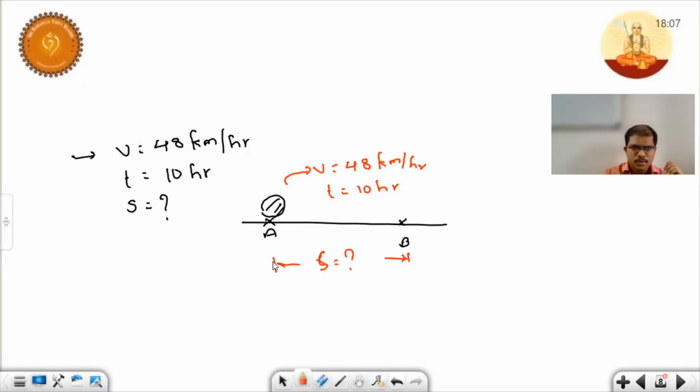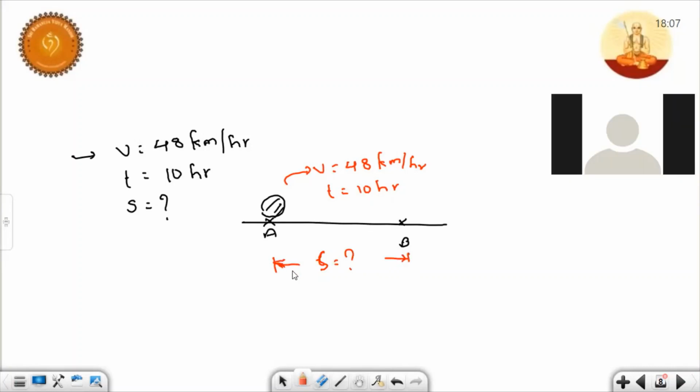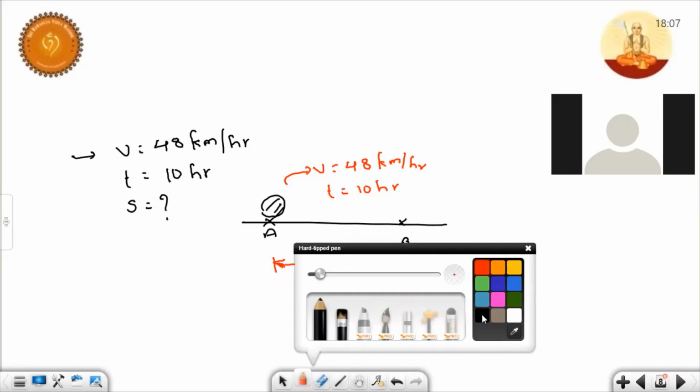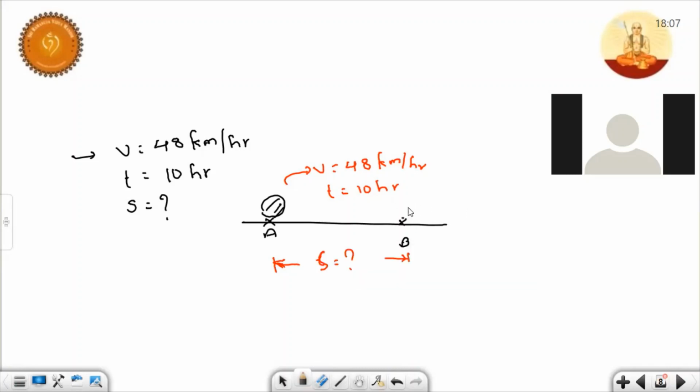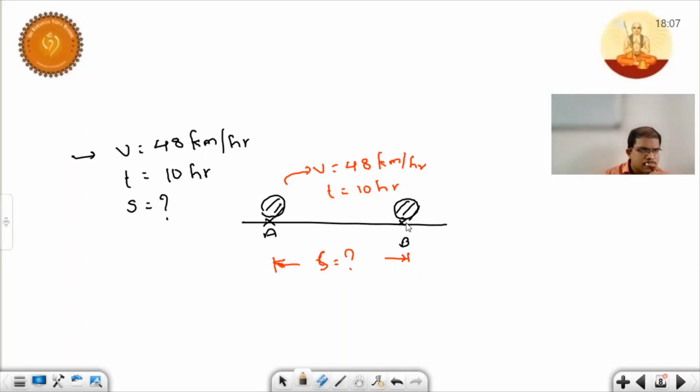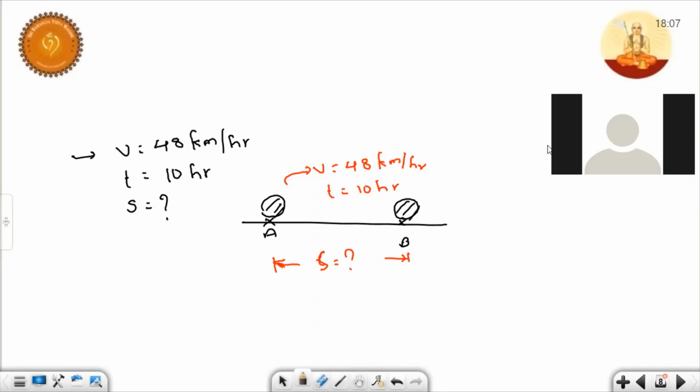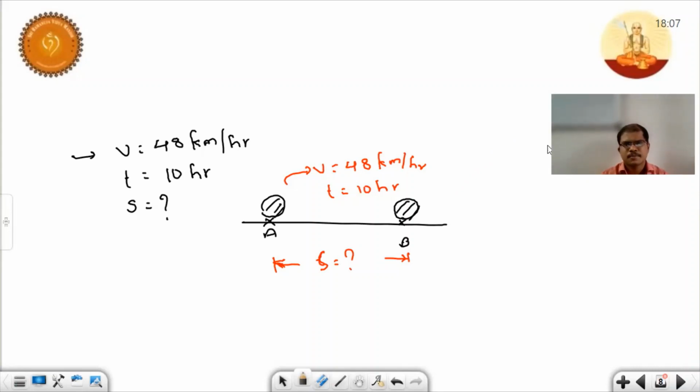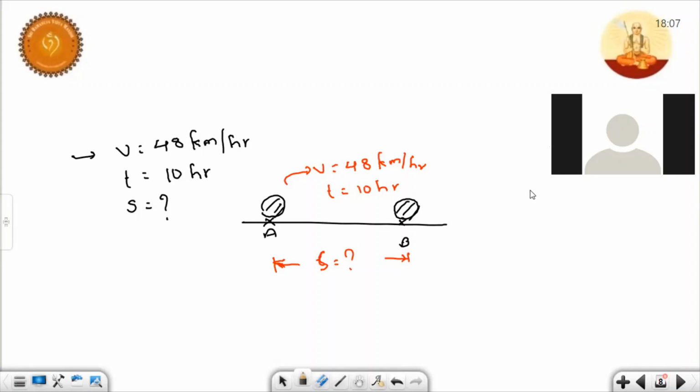Sir, can I tell, sir? Yeah. 4.8 kilometers, sir. How much is the distance? 4.8 kilometers, sir. Okay. Vaishnavi, what is your answer? So maybe... 480, sir, 480 kilometers. Yes, very good.